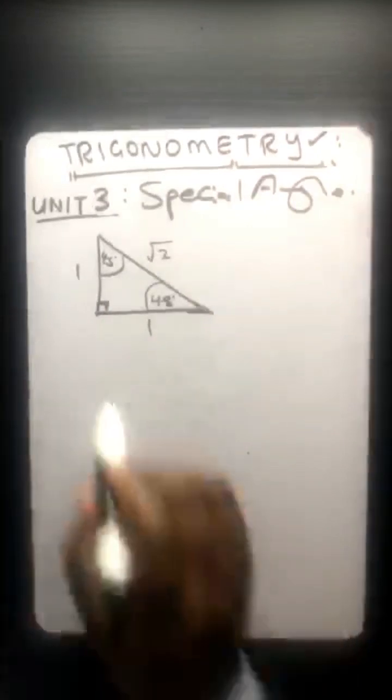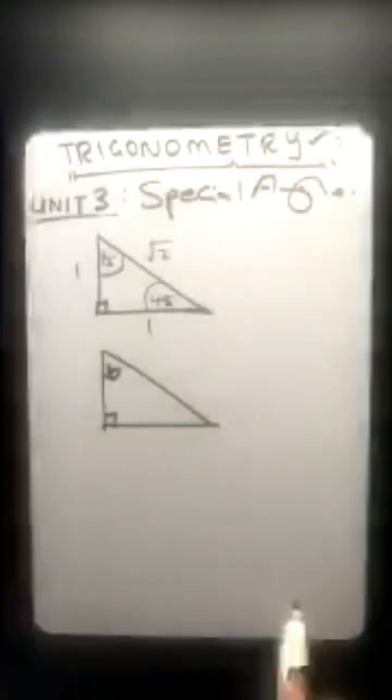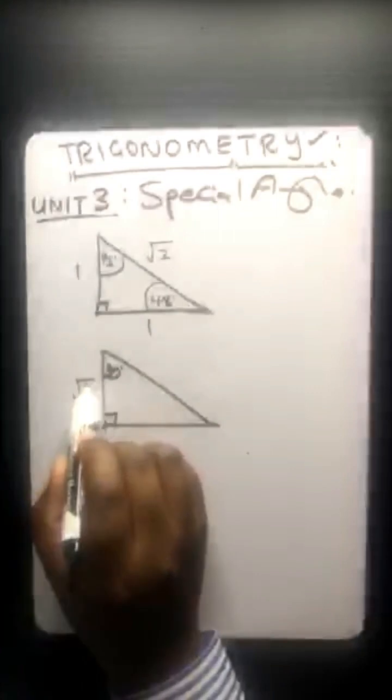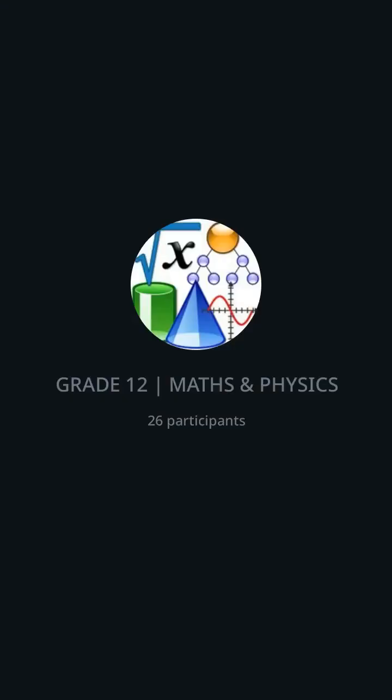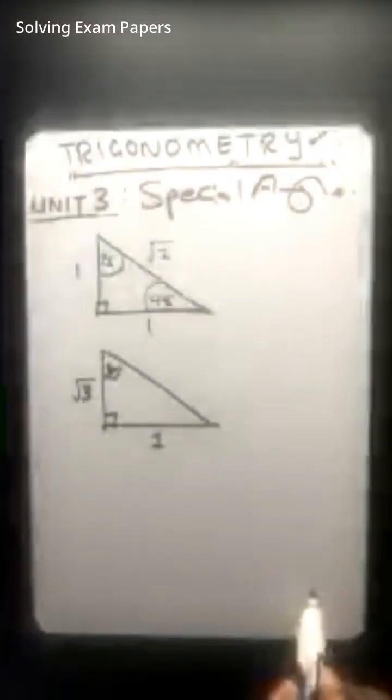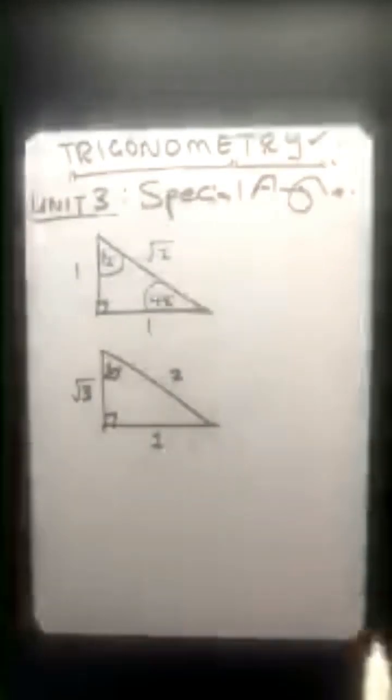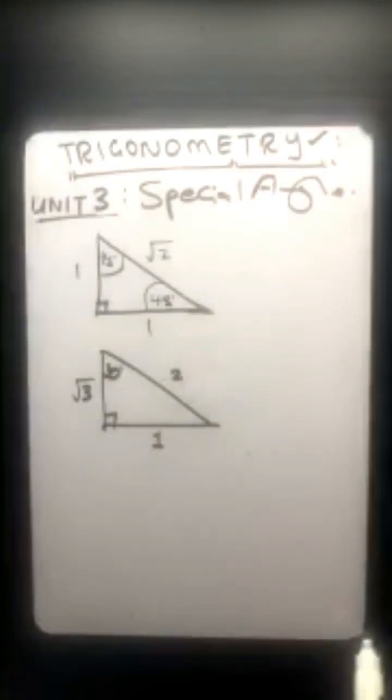Another special angle. Remember, you will always have a 90-degree angle there. If you are having 30 there, you will always have the square root of 3 as your adjacent, 1 as your opposite, and 2 as your hypotenuse.